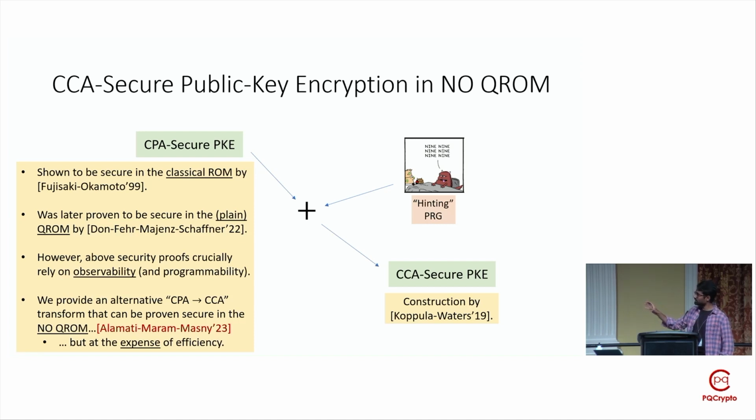We essentially started with a construction by Coppola and Waters, where they showed how to construct a CCA secure PKE scheme in the standard model, that is, you don't use any random oracles, where you start with a CPA secure PKE scheme and then use a peculiar primitive called a hinting PRG, or a hinting pseudo-random generator. I won't be going into details of what this hinting PRG actually is, but you can think of it as a standard PRG syntactically, but it offers a stronger security property, stronger than the requirement that the PRG outputs be indistinguishable from random.